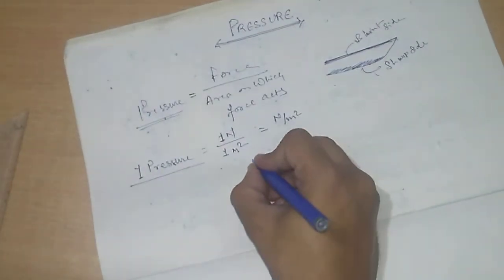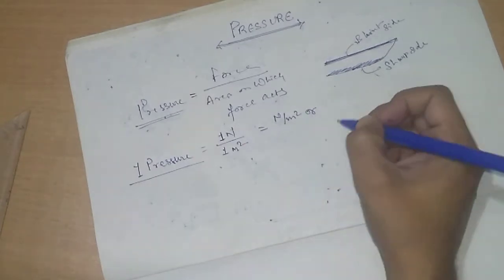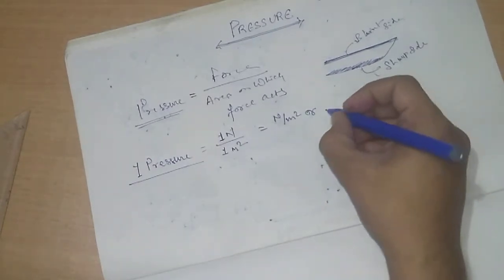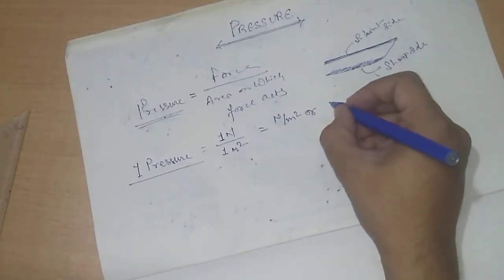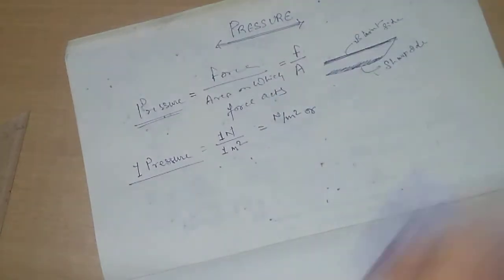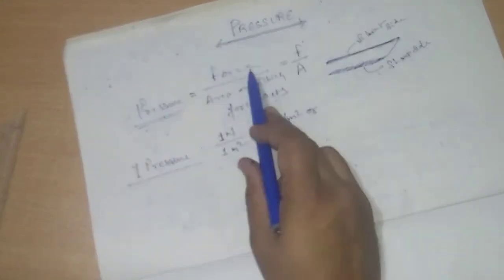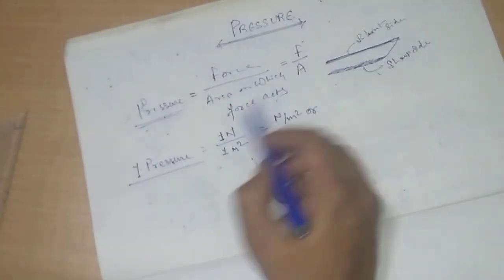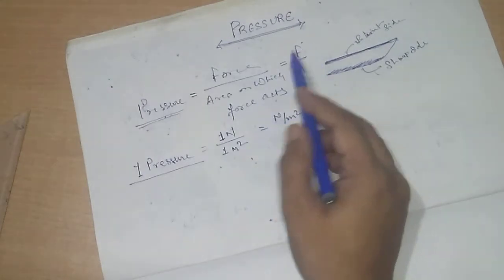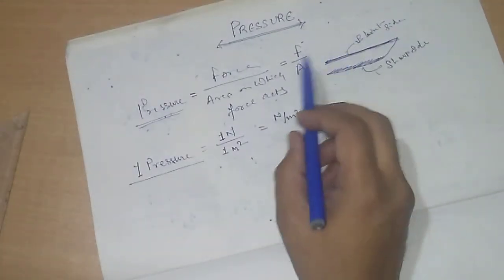So the unit of pressure is Newton per meter square. This can be written as F upon A, that means force upon area. So pressure equals force upon area. We can define pressure with the help of this relation, that is, pressure is the ratio of force and the area on which this force acts.